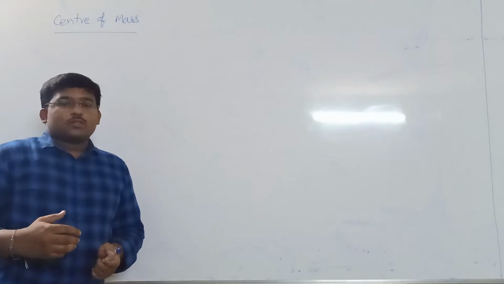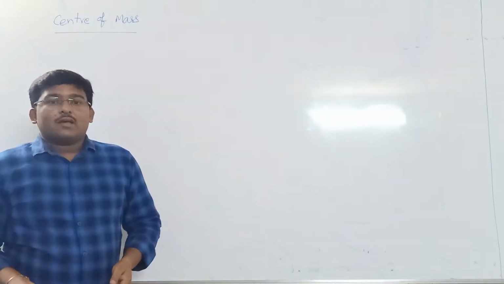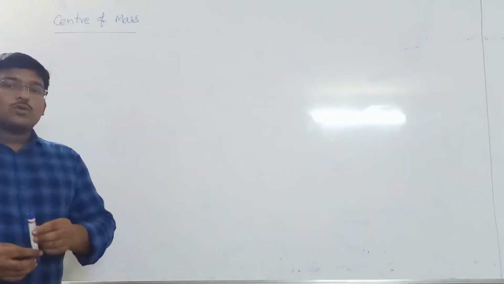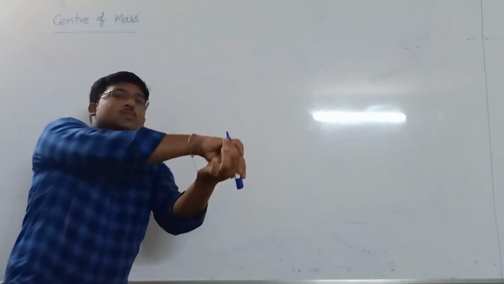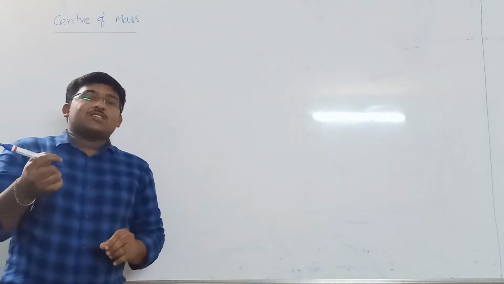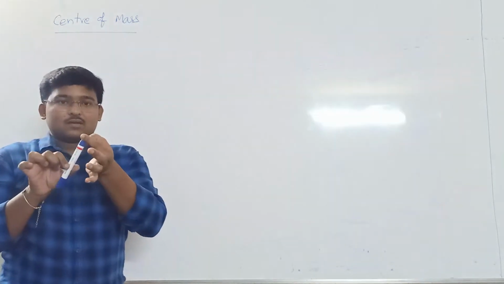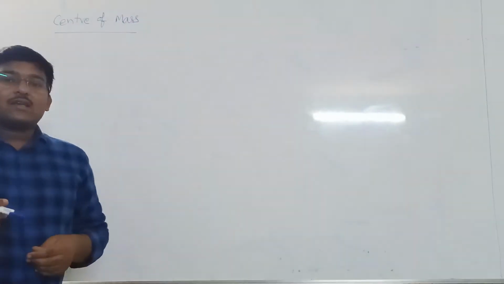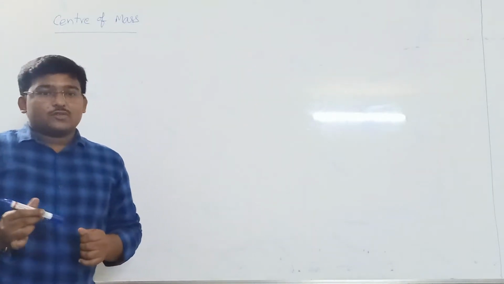when we throw some object into the air, let me take this marker being thrown into the air obliquely, it may move like this. So when I ask you what is the path of this marker, we are unable to explain the path traveled by the particles individually.